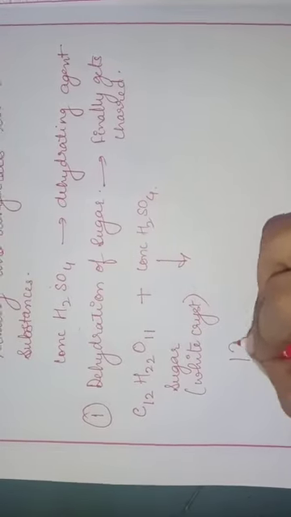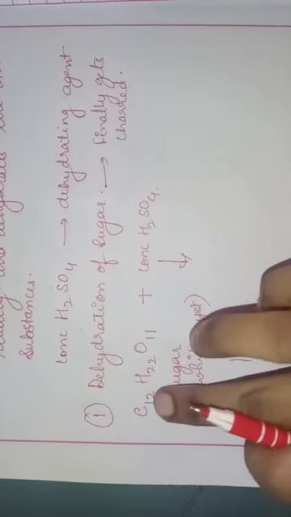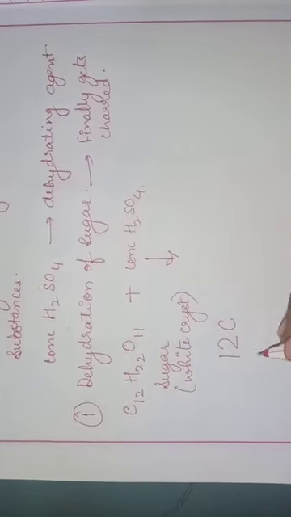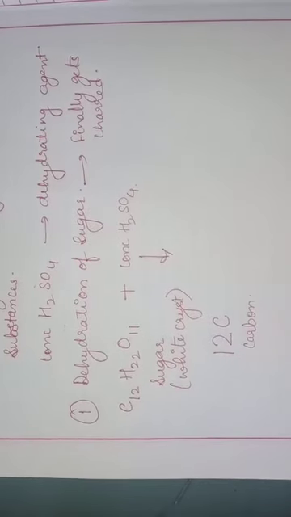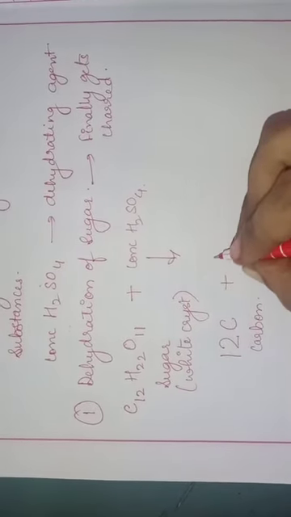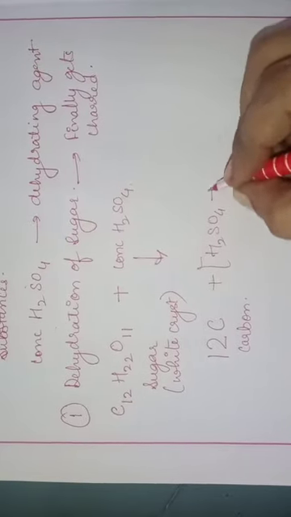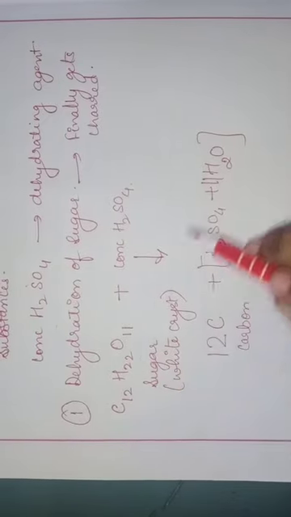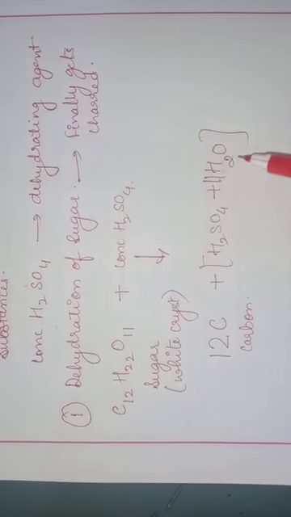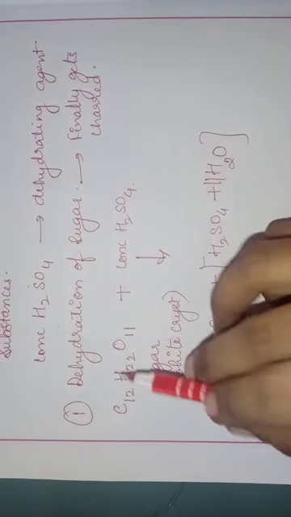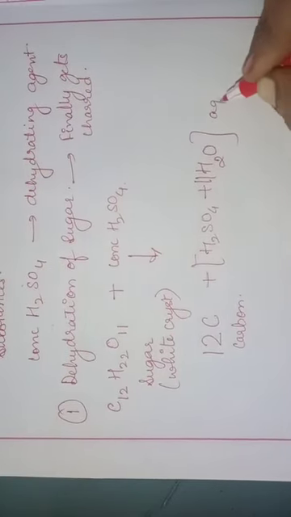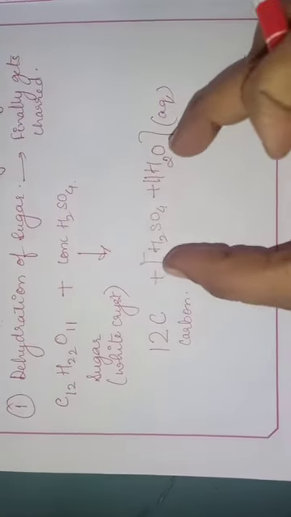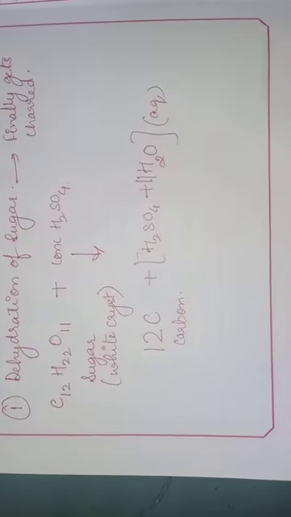Okay, so what is the reaction? It will give us 12 carbon, because we have to balance, so there are 12 carbons. So it will give you black spongy mass of carbon. Along with this it will give us what? H2SO4 plus 11 water molecules, 11 H2O, 11 twos are 22 for hydrogen, and 11 oxygen. So we have balanced the equation. This aqueous solution will contain sulfuric acid in water. That means sulfuric acid has absorbed water.